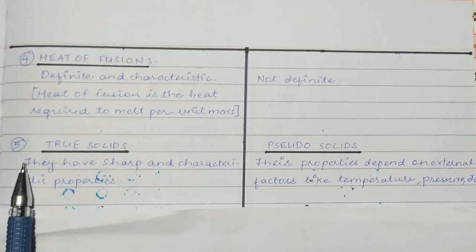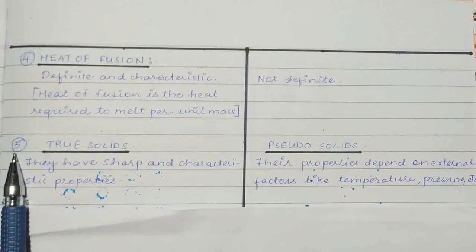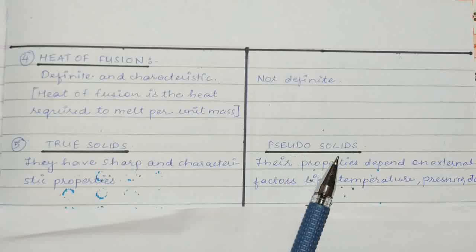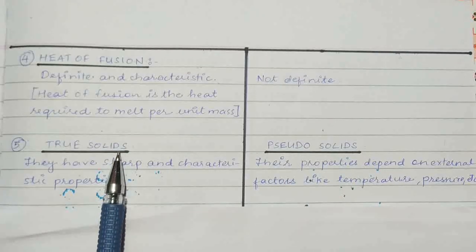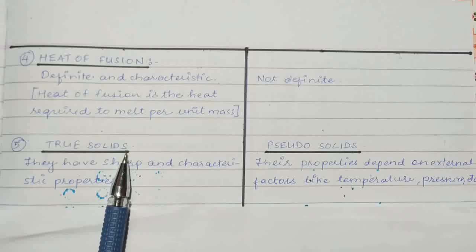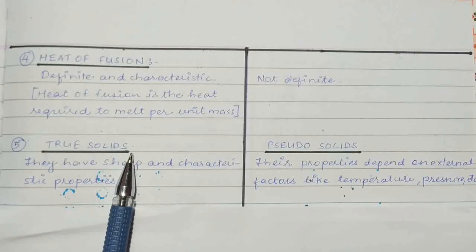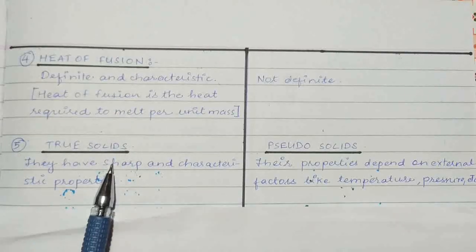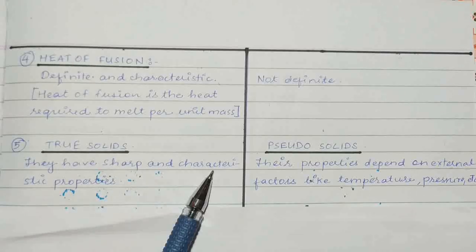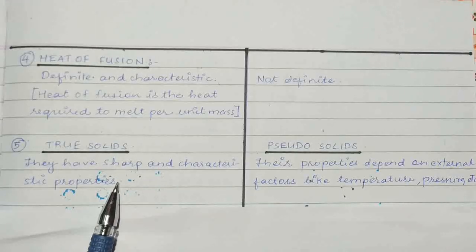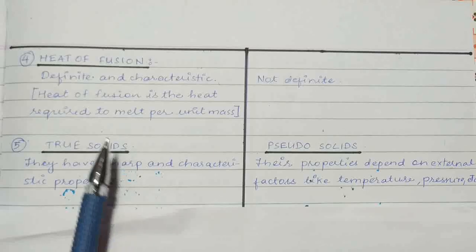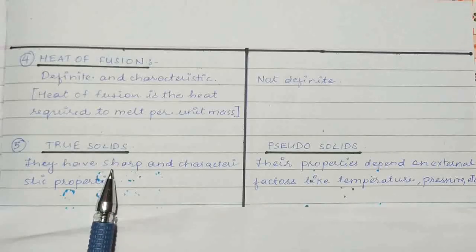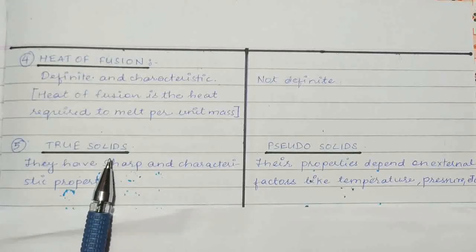Now coming to the fifth point. Crystalline solids are called as true solids and amorphous solids are called as pseudo solids. Because of the two above points, we saw the third point was the melting point, the fourth point was the heat of fusion. They have sharp and characteristic properties, which means they have a sharp melting point, they have a sharp heat of fusion, hence they are called as true solids. They exhibit the same characters every time, just like a true friend, right?